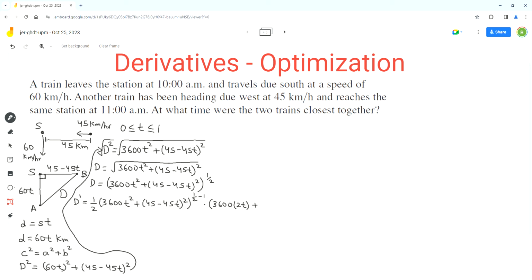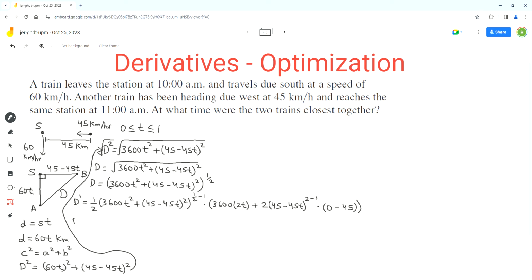We start with the derivative of the outer function, and for that we'll use the power rule. So we'll move the 2 to the front of the term, and then (45 minus 45t) with exponent 2 minus 1, times the derivative of the inner function. 45 is a constant, so its derivative is 0, minus 45. The derivative of 45t is just 45. So this should be the derivative of this d function. Now we have to simplify this expression.